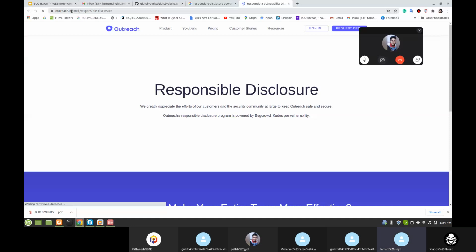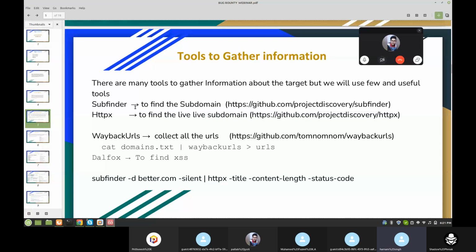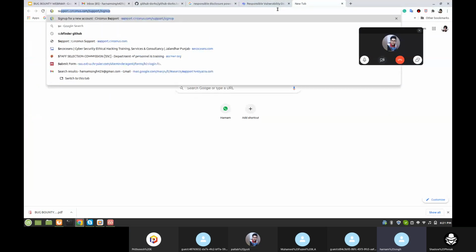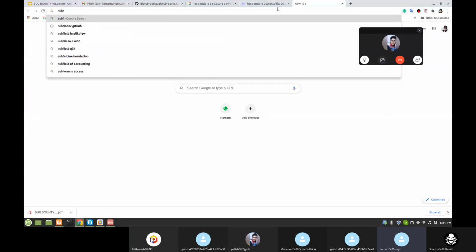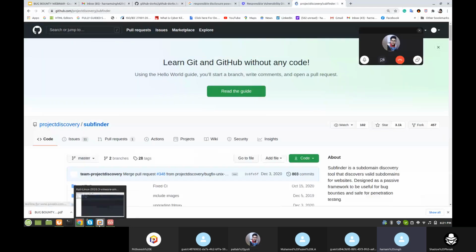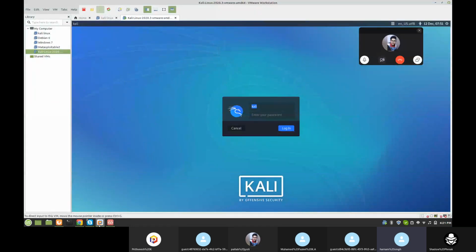Copy. So a tool to find the subdomain: first you need to install Subfinder, a GitHub tool from ProjectDiscovery. Let me open Kali.